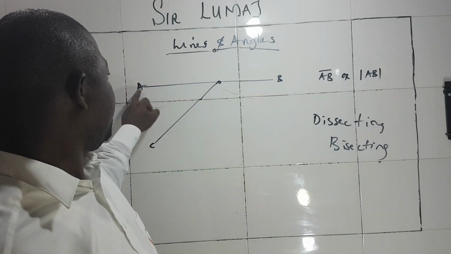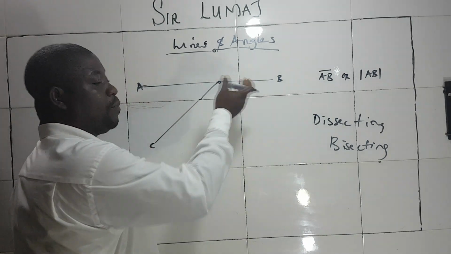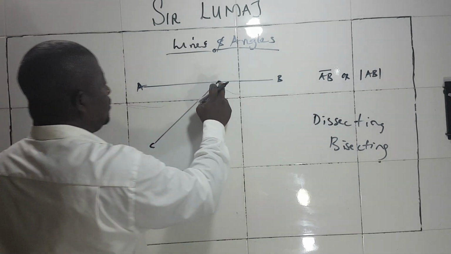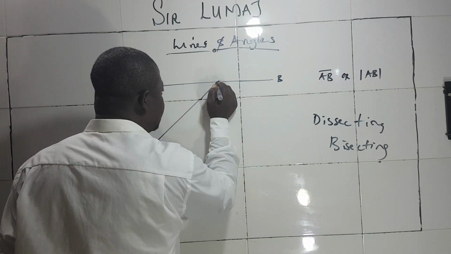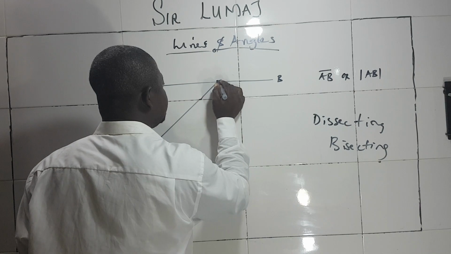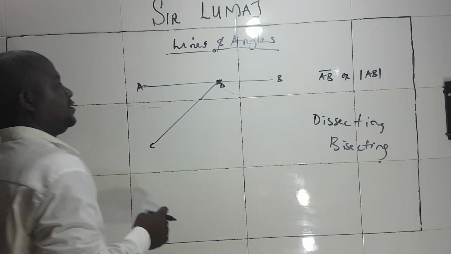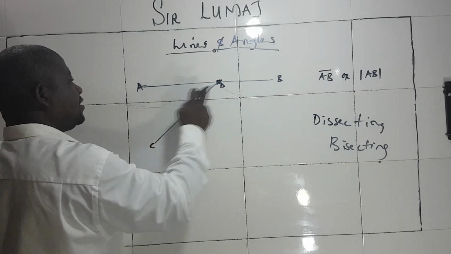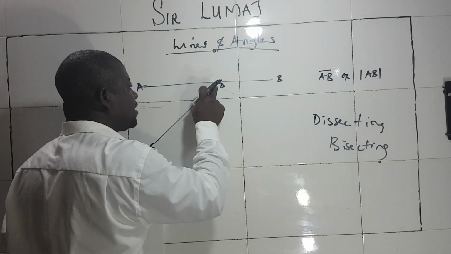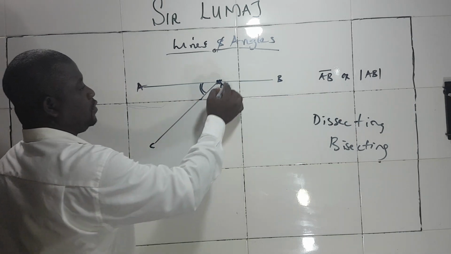Like the one I've drawn now, AB has been dissected. It's not divided into two equal parts. So we have CD meeting AB at this point. CD has intercepted AB at this point. Because this one has intercepted this at this point, they have formed what? Angle.